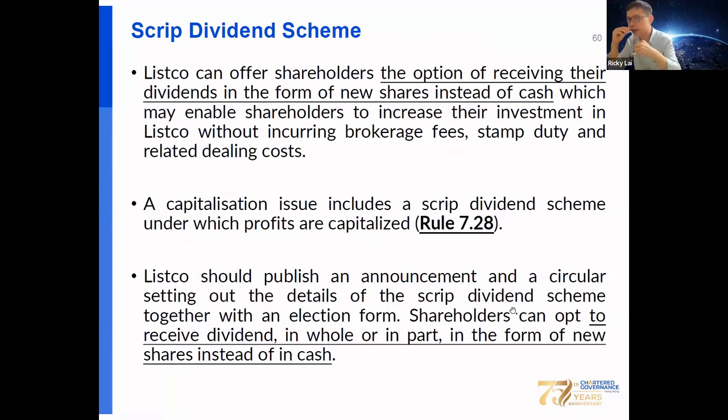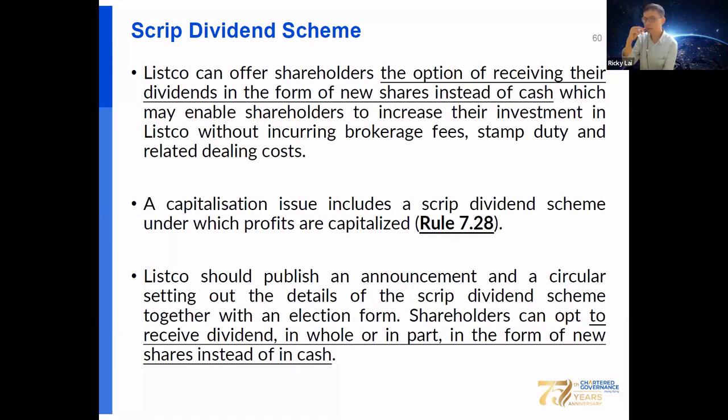Okay, and for the listed company, not only the cash dividend, the listed company may also pay scrip dividend under the scrip dividend scheme. Scrip dividend can offer shareholders the option of receiving their dividend in the form of new shares instead of cash, so that the shareholder can increase their investment without brokerage fee, stamp duty, and dealing costs.